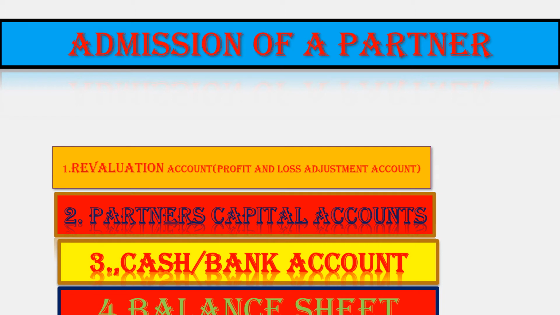Whenever a partnership firm is reconstituted, that is, there is admission or retirement or death of a partner, the partnership between partners changes. Their agreement is dissolved and a new agreement is made. In that case, all assets and liabilities are revalued.